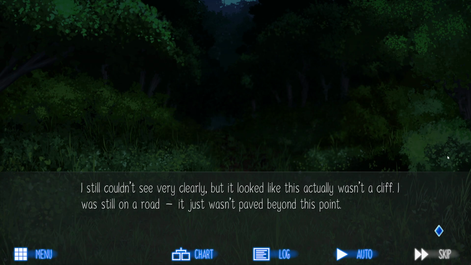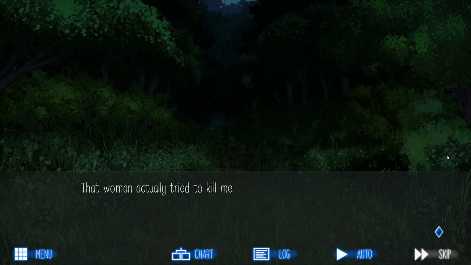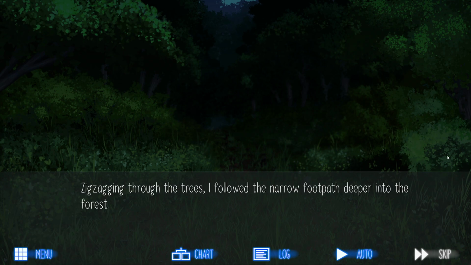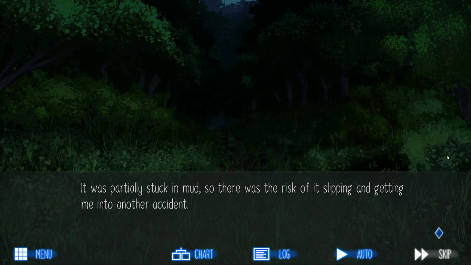I still couldn't see very clearly, but it looked like this actually wasn't a cliff. I was still on a road, just wasn't paved beyond this point. Obviously, a road bike stood no chance against an unpaved road. That woman actually tried to kill me. Zigzagging through the trees, I followed the narrow footpath deeper into the forest. I tried getting my bike up and running again, but instantly gave up. It was partially stuck in mud, so there was the risk of it slipping and getting me into another accident.